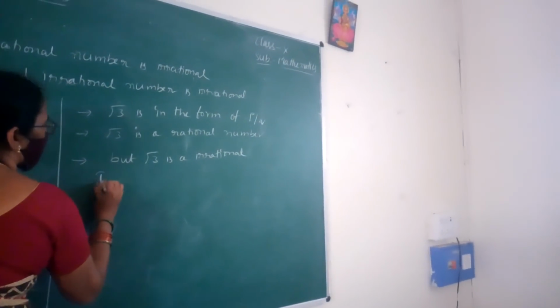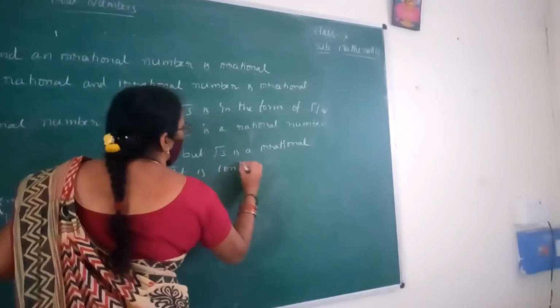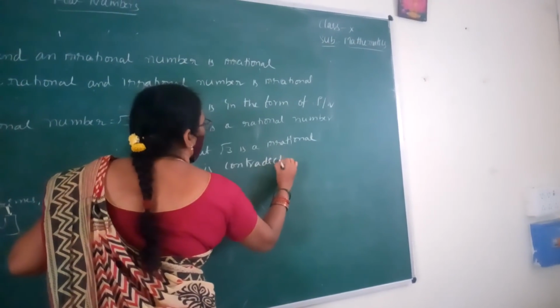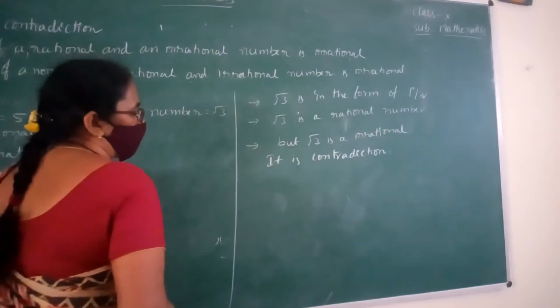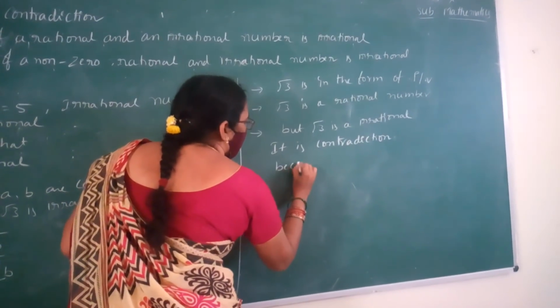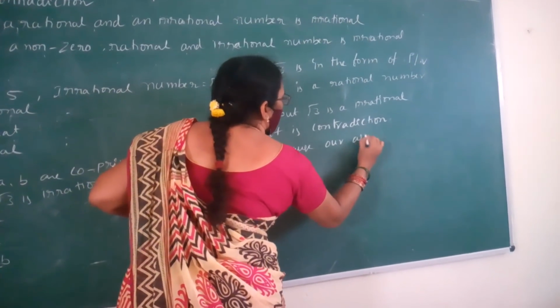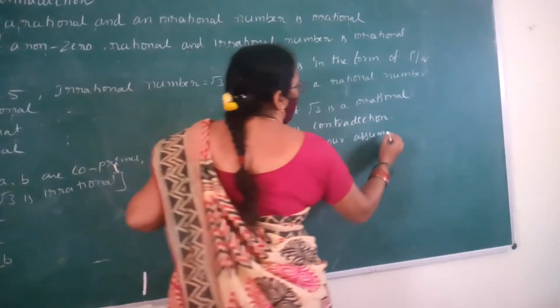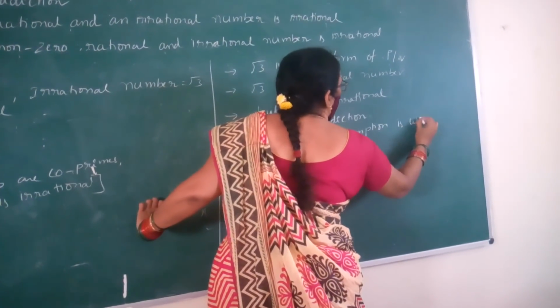It is a contradiction. Why did it come? Because of our wrong assumption. Because our assumption is wrong.